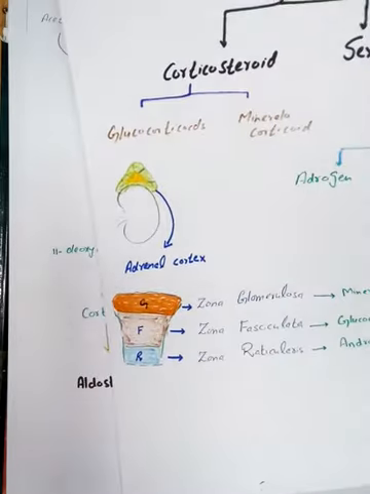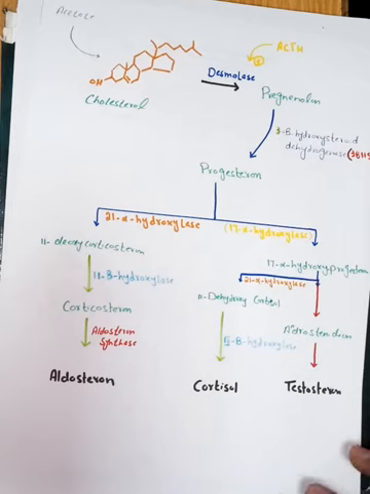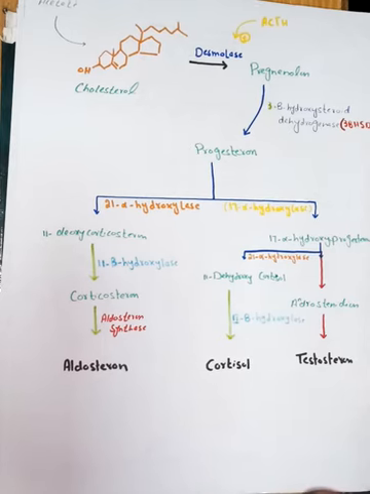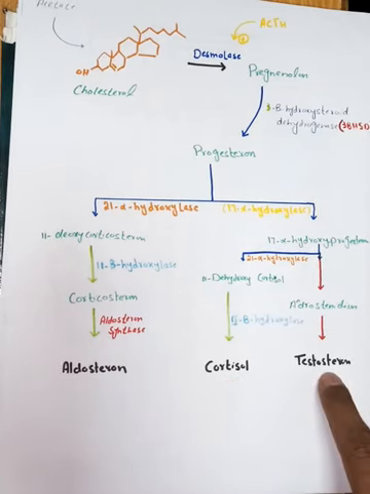Now, if we talk about the synthesis of steroid hormones, we know that they are synthesized in the smooth endoplasmic reticulum, and to some extent in the mitochondria of the cell. The precursor of these steroid hormones is cholesterol. For example, here you can see aldosterone, the mineralocorticoid, cortisol, the glucocorticoid, and testosterone, the androgen. They all are steroid hormones.